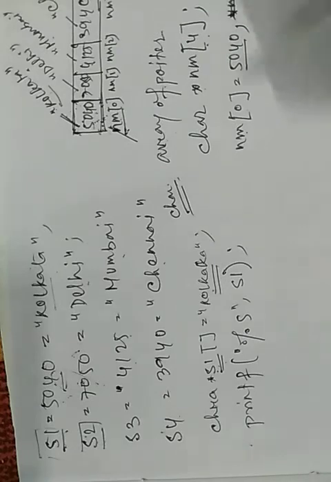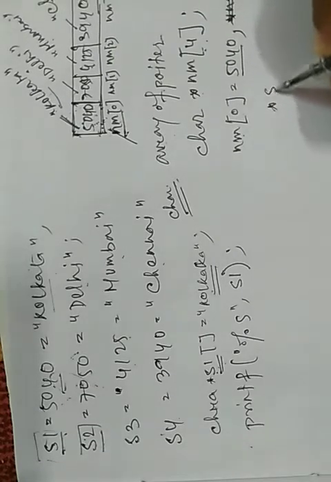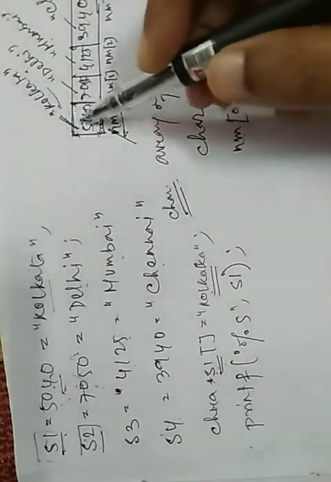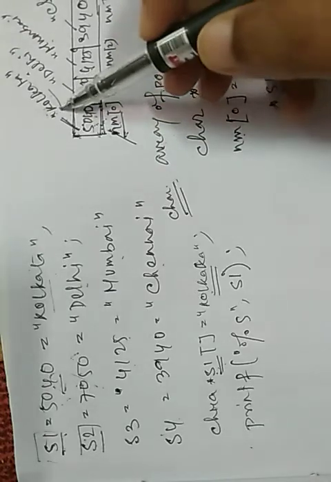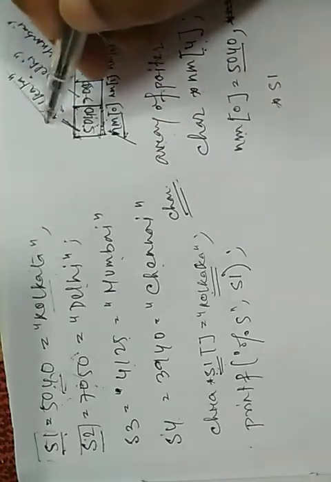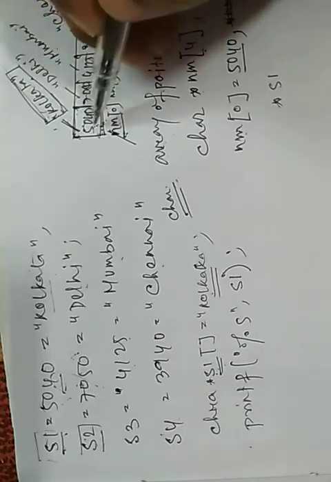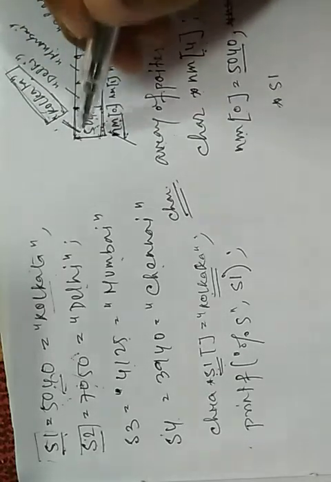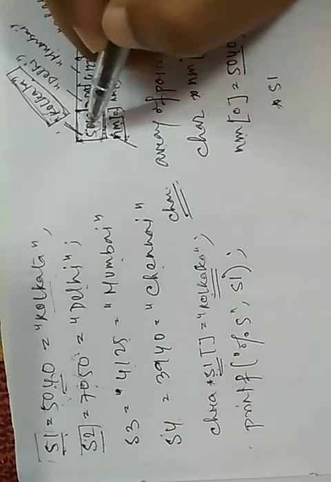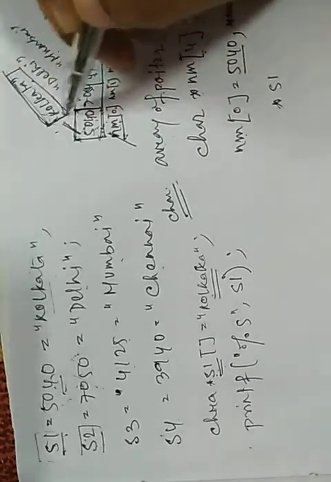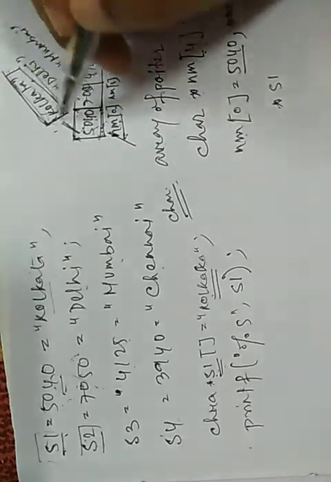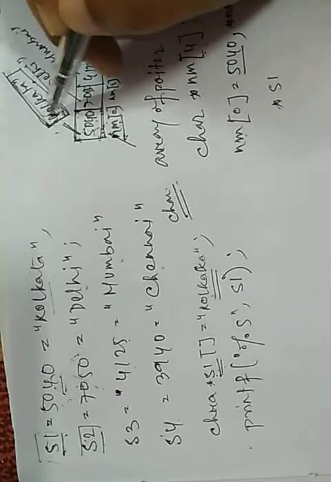When we use star s1, if only one single value is there, no, this is again another array. Mind it, nm0 stores the address of another array. So to get the value in the array, we only need the base name.